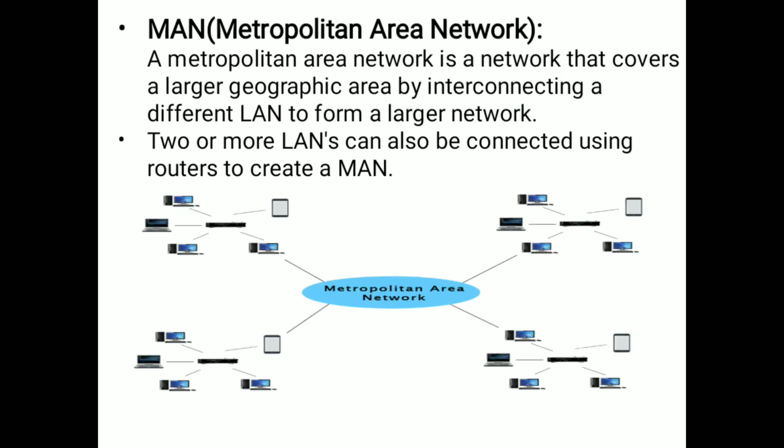And the second one is the metropolitan area network. Metropolitan area network covers a larger geographical area by interconnecting different LANs to form a larger network. Metropolitan area network means it is in a city only, so it will connect the different LANs by using routers. So we will connect all the LANs together.